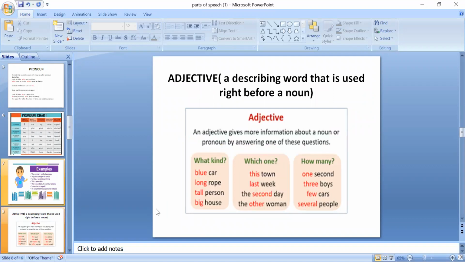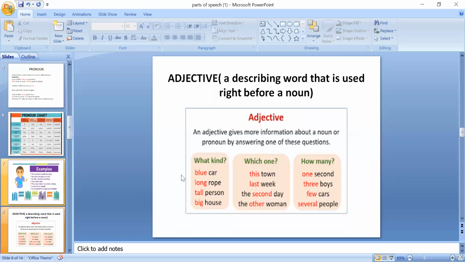Then we are going to talk about adjective. We have also discussed adjective in previous lectures. Adjective is a word that describes something, and it is a describing word that is used right before a noun. Noun से पहले use होता है. Clear? You can see in the box, look at the screen, there is a box. In the box, the definition of adjective is written.